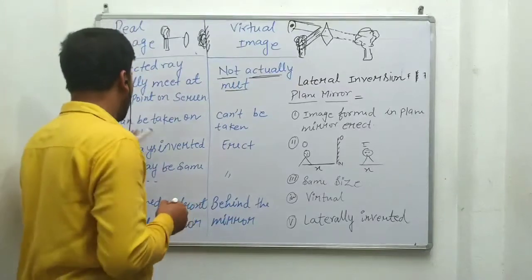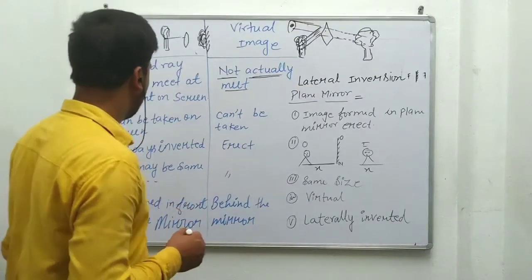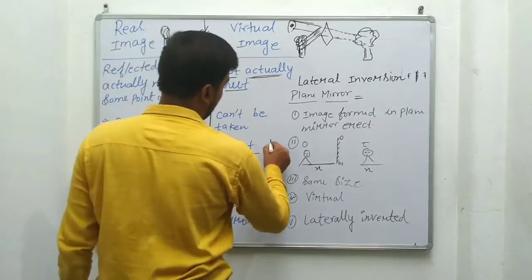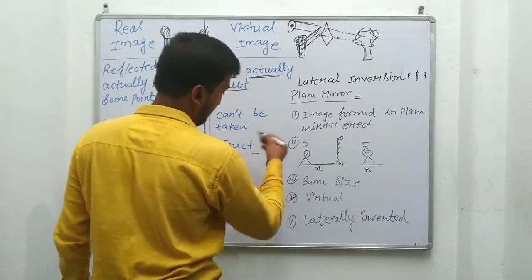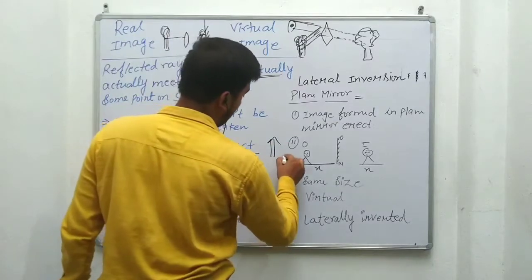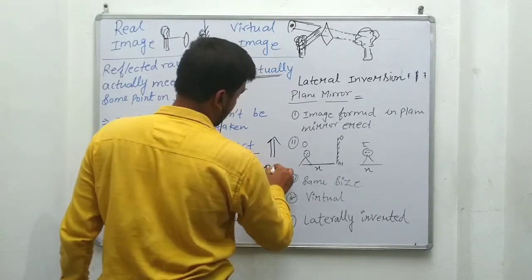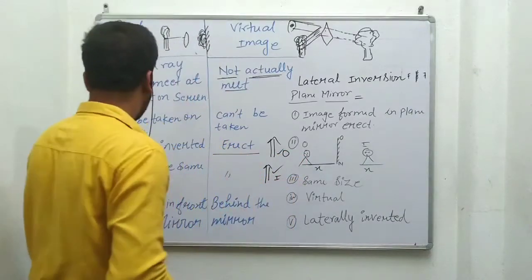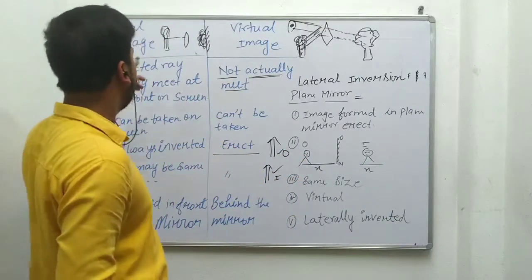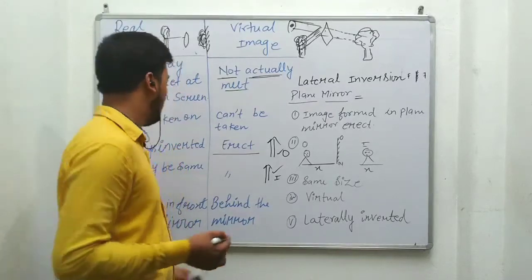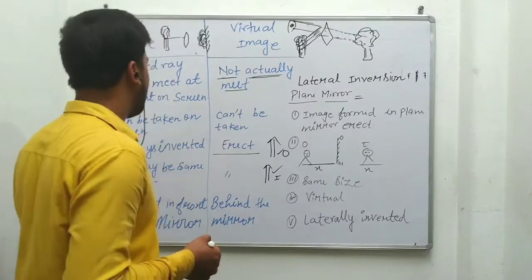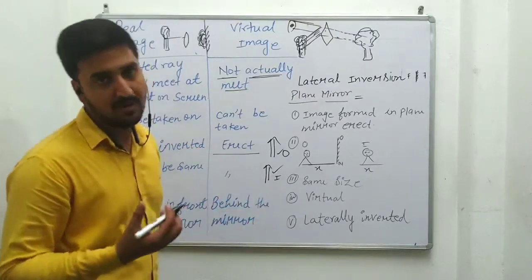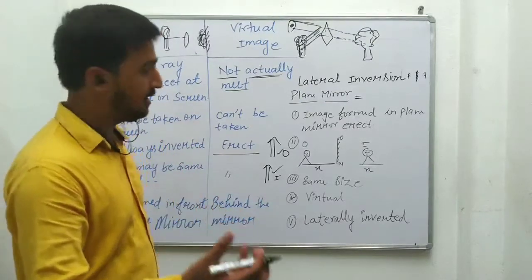Next, the real image is always inverted, and the virtual image is always erect. Erect means if this is the object, the image will form in this same way. Size may be the same, small or larger; it depends upon the object. The size of the image depends upon the object. If we have a small object, the image will be small. If we have a large object, the image will be large.